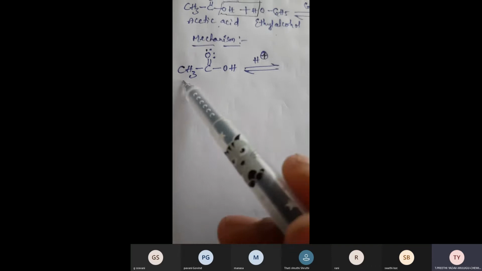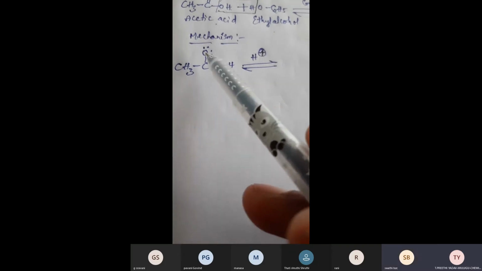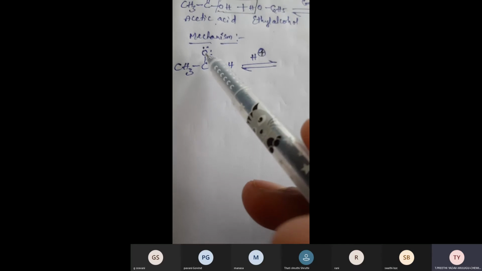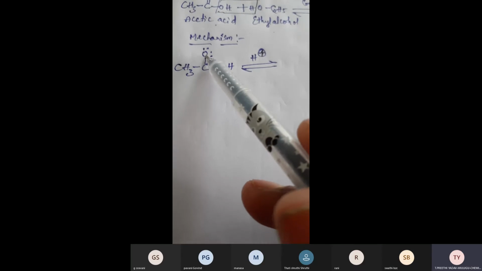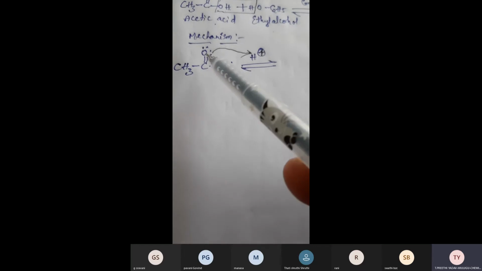In this acetic acid, the lone pair of electrons is present on oxygen. So this oxygen donates the lone pair of electrons to hydrogen, right? So there is a bond formation between oxygen and hydrogen.